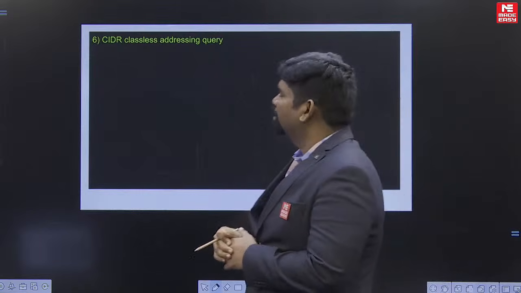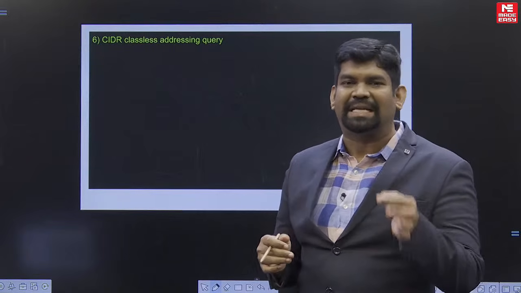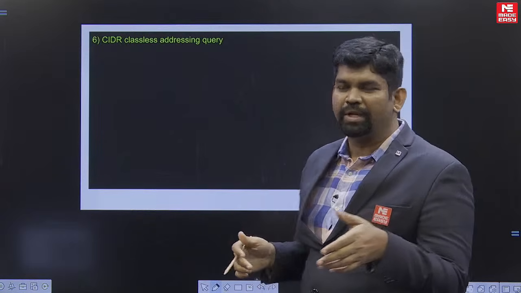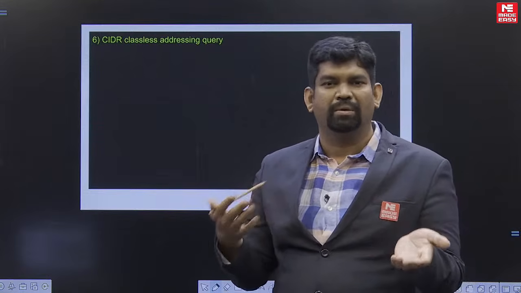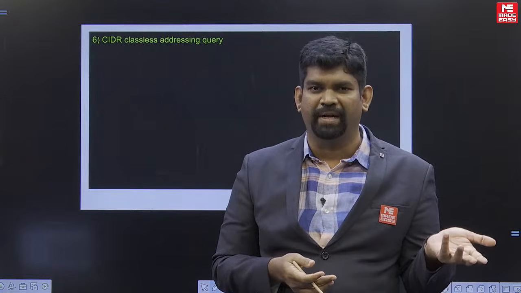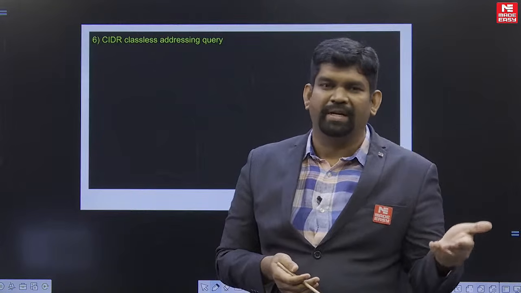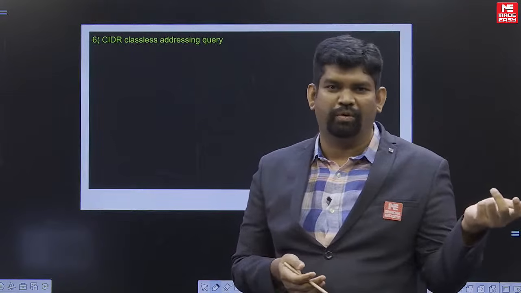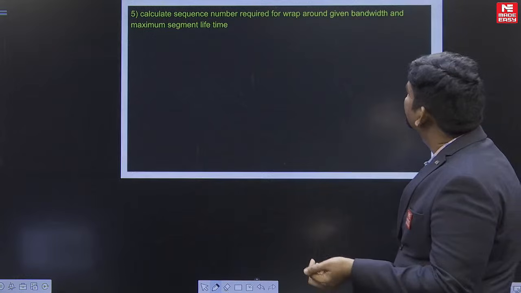There is one more question. That is regarding CIDR, classless interdomain routing notation. They have given one table. In the case of classless addressing, a block means a group of IP addresses. Whatever IP you get, if the subnet ID is matching, it is going to forward via that. So this is one more question.